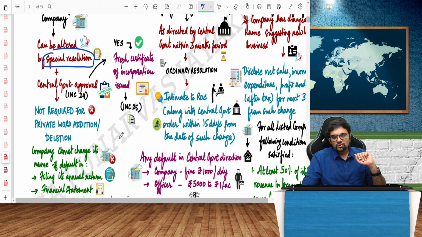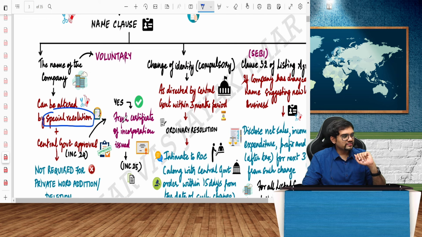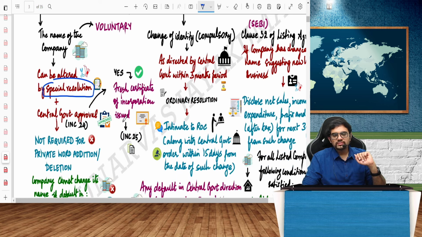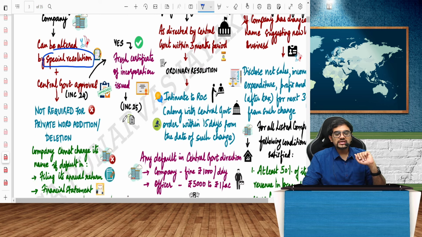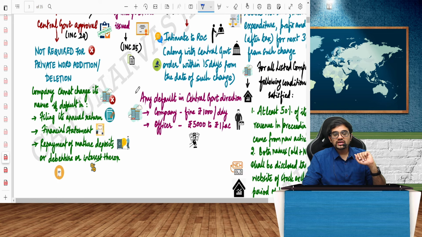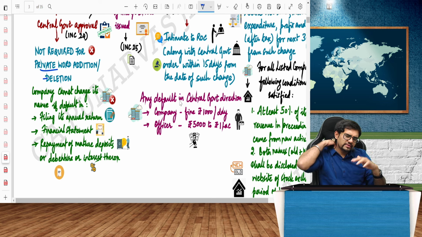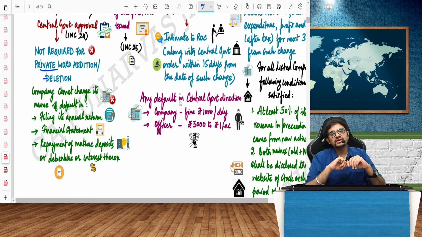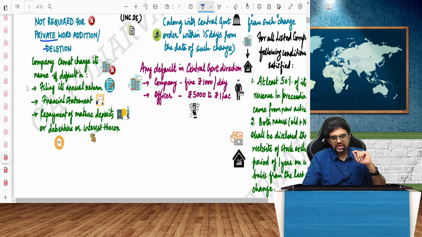Got it? Moving on. So the name of the company, as you can see, can be altered by passing a special resolution, and central government approval is also needed in INC 24. Yes, as I told you, it is not required for the addition of the word private company. If you are converting from private to public, just for that addition or deletion of the word private, I do not need to follow this entire procedure. And mind you, you cannot change your name if you have not filed the annual return or the financial statement.